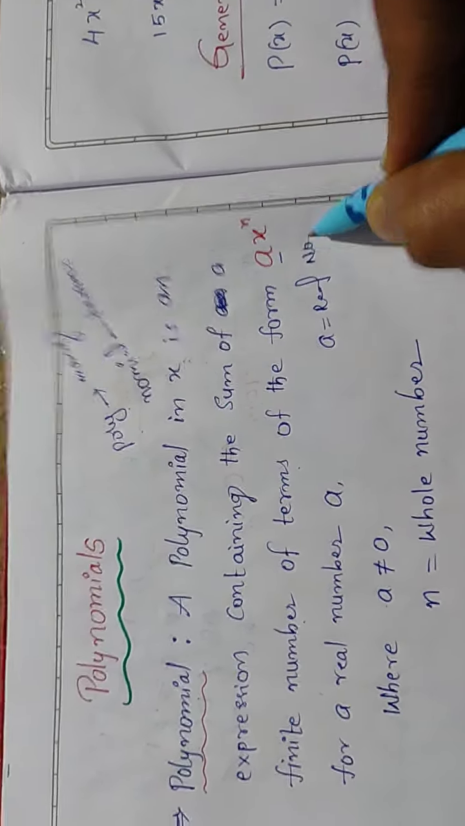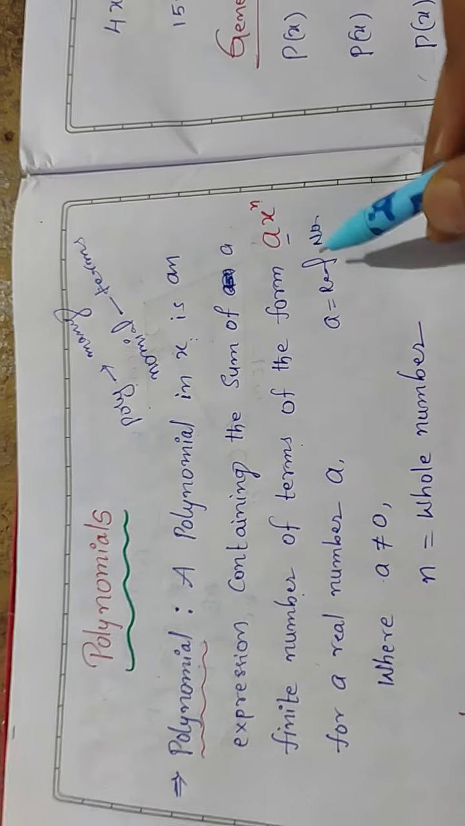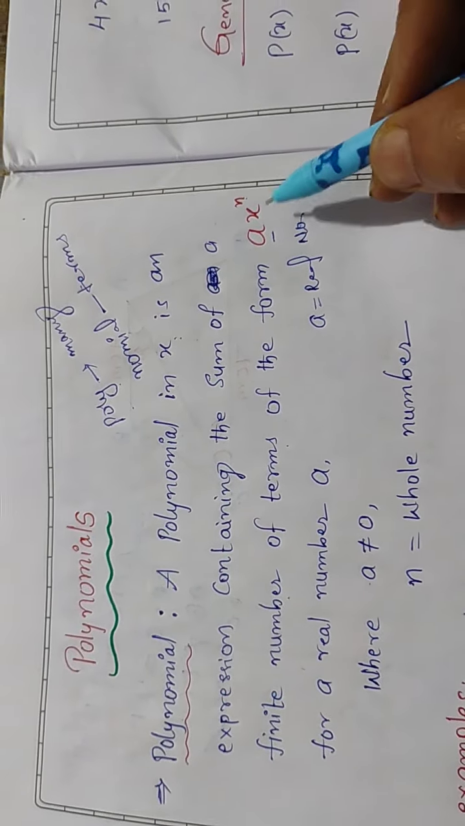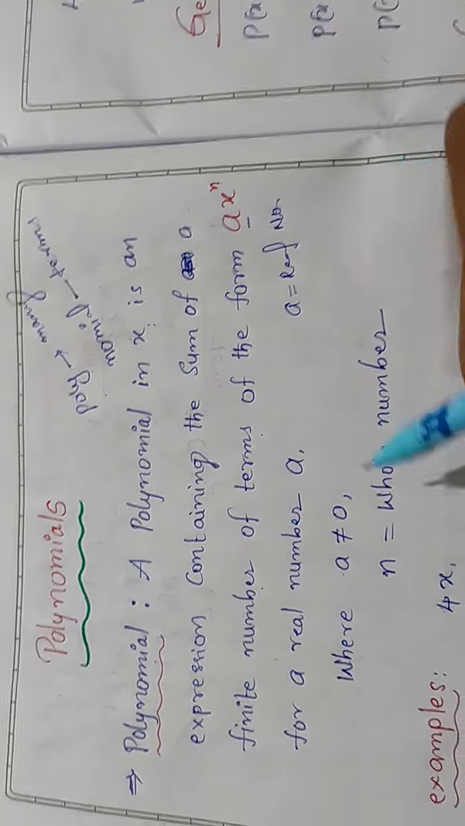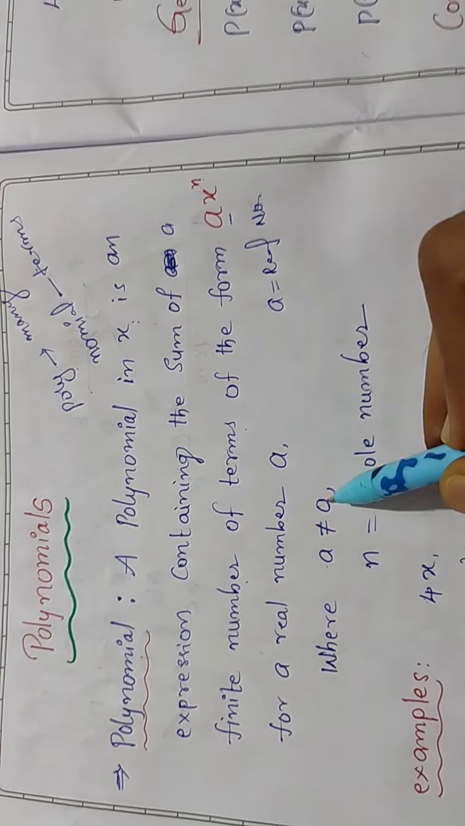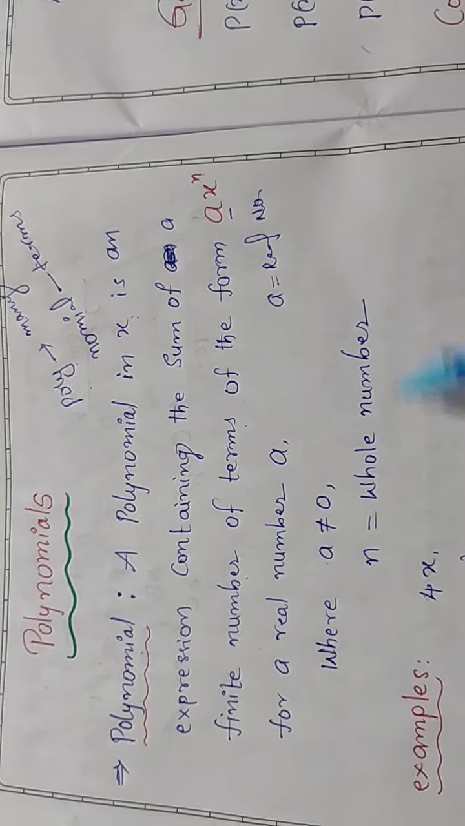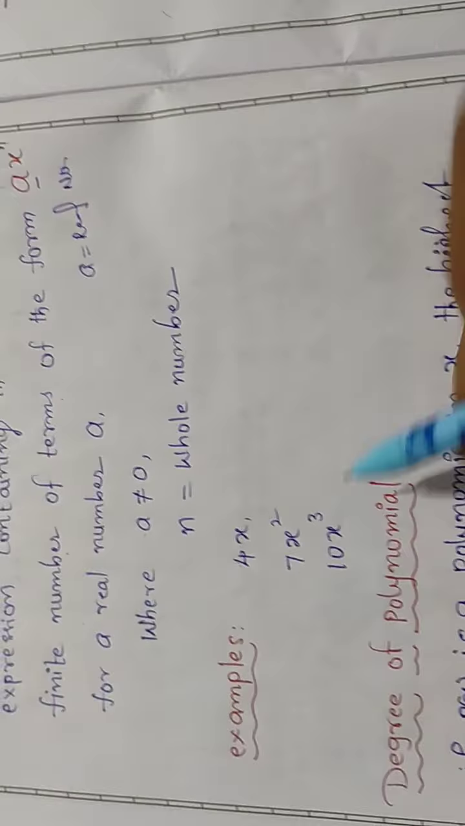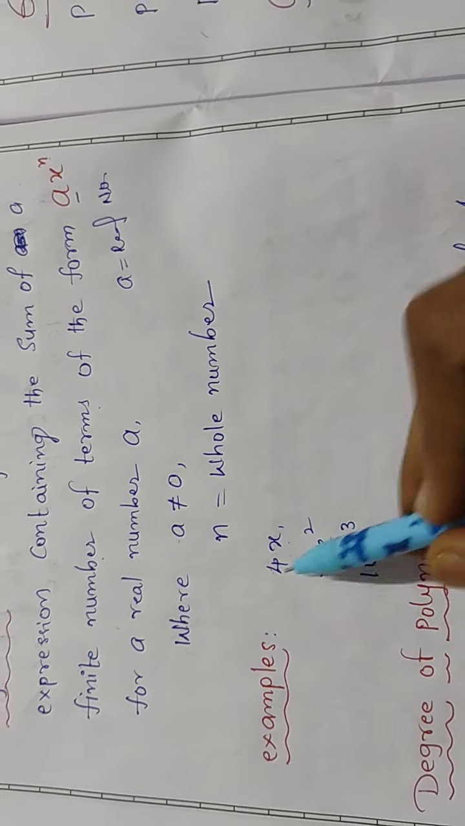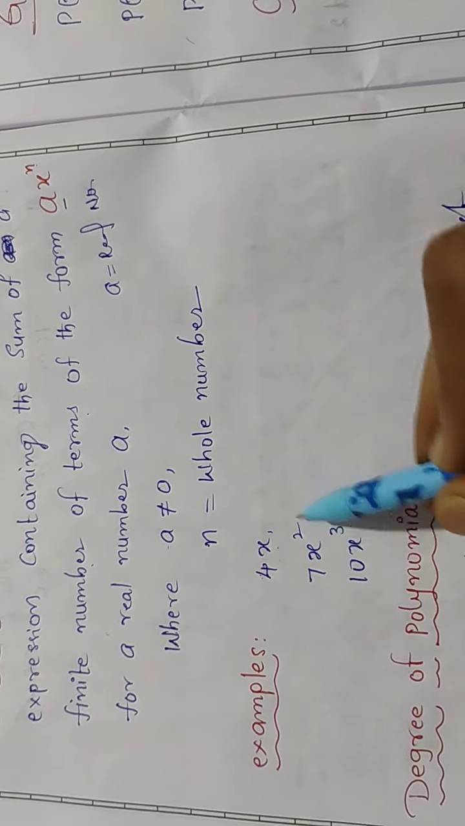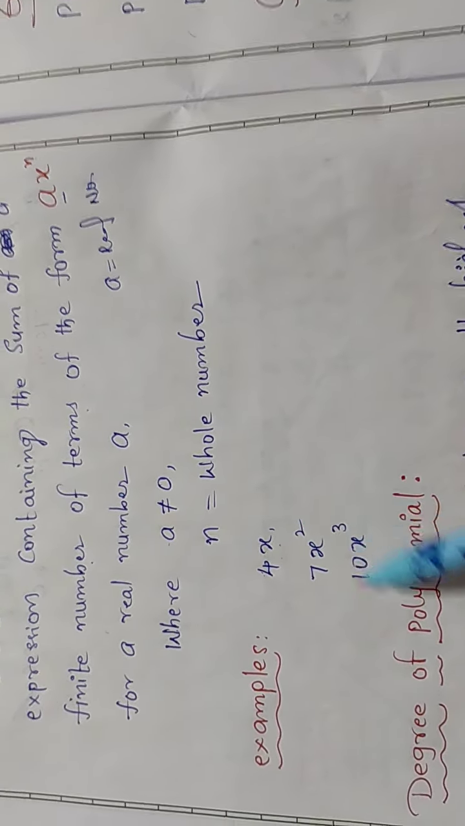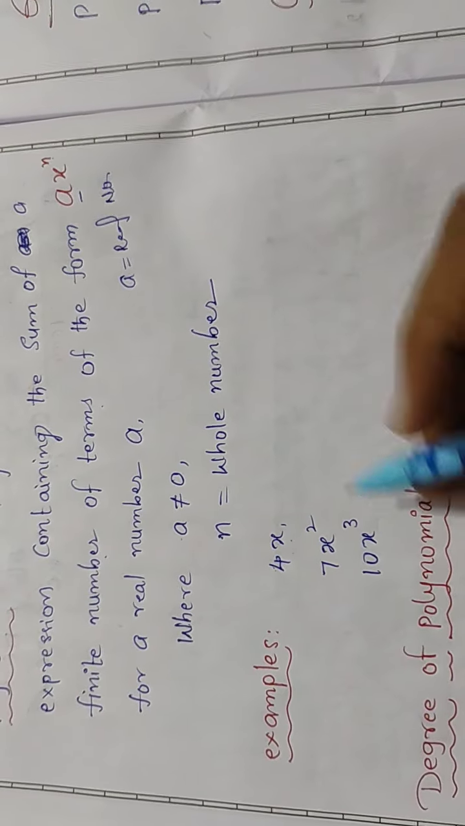Next, n is a whole number. Whole number means 0 onwards, you can take any number, where a should not be equal to 0. Now, an example: 4x is one term, 7x square is another term, 10x cube, this is a polynomial.